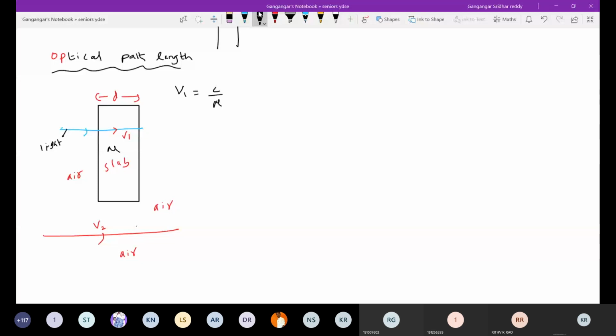Similarly, here at t equals 0, the light enters, and it will emerge out. The light will take some time to pass through this slab. So what is the time taken? Let it be t. Similarly, in the same time, what is the distance covered by the light ray in air?